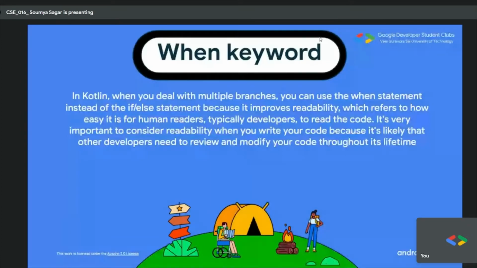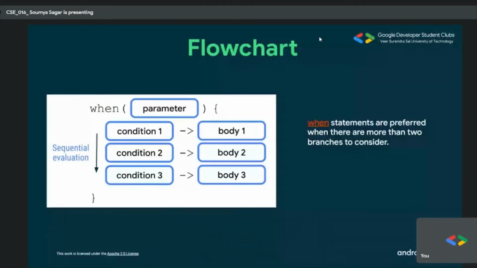Earlier there were so many else conditions; now in that scenario the code looks simpler and quite hygienic. Let me show you how you have to use it. So this is the basic flowchart, and when statements are used in conjunction with if else. It is not like the very basic if else, so we have to have at least more than two conditions. So what we are doing here is putting a when block, and inside the parameter we'll be putting the numbers, like the sequence order.